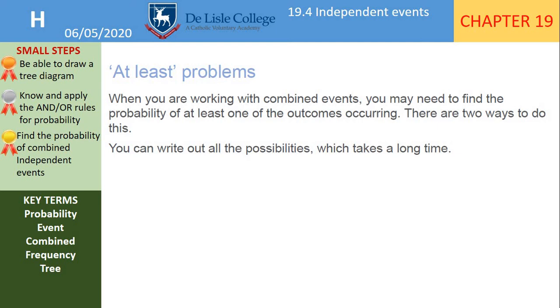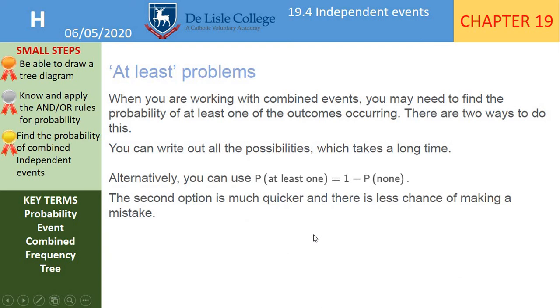That could mean the first one is red and then the other 3 don't matter what colour they are. You could have 2 red and 2 different colour. You could have 3 red and 1 different colour. And then there are lots of different ways that could happen. So if you write all the possibilities out, this could take quite a long time.